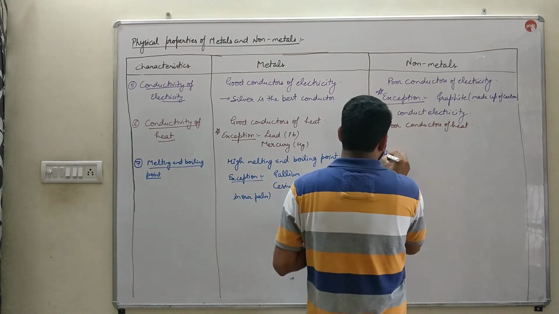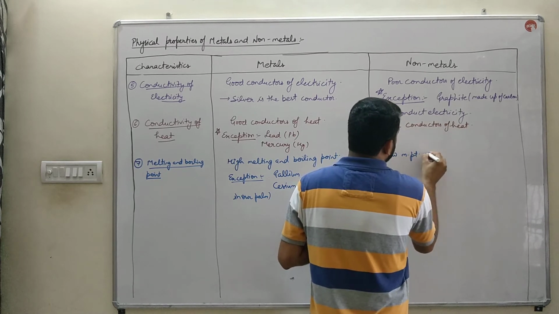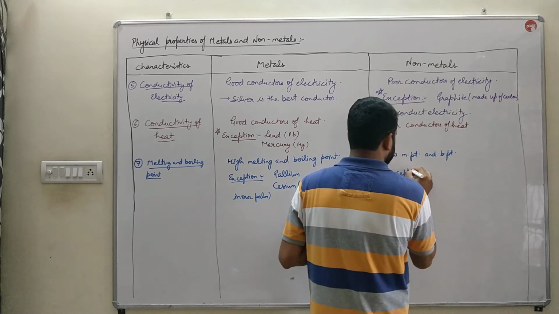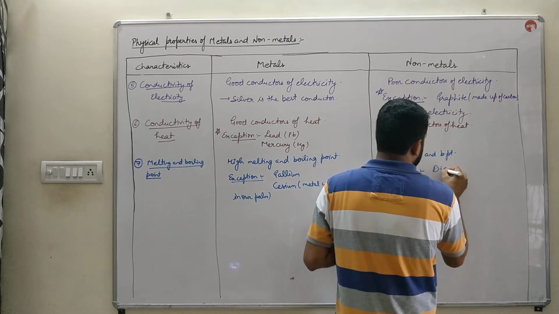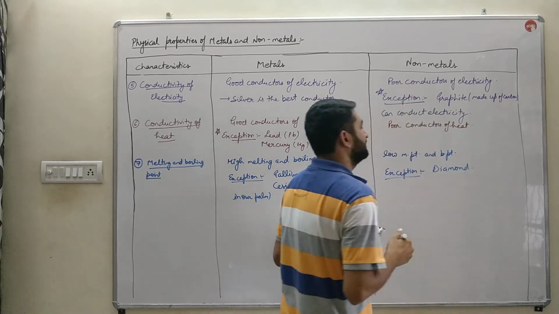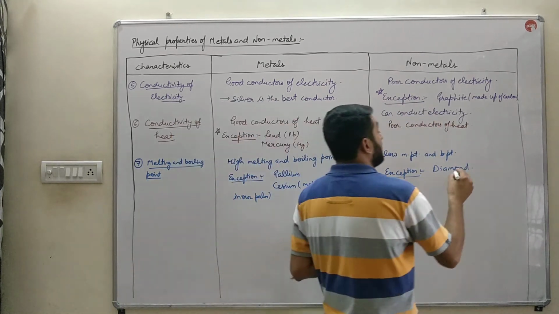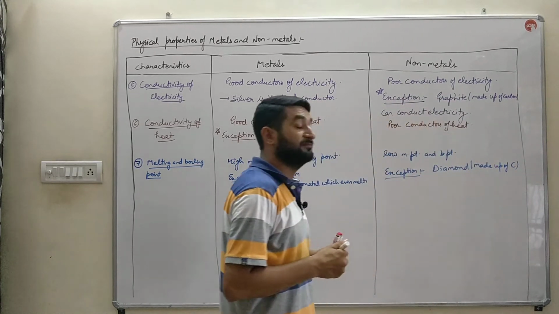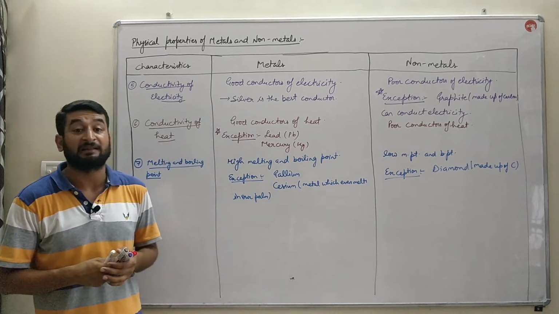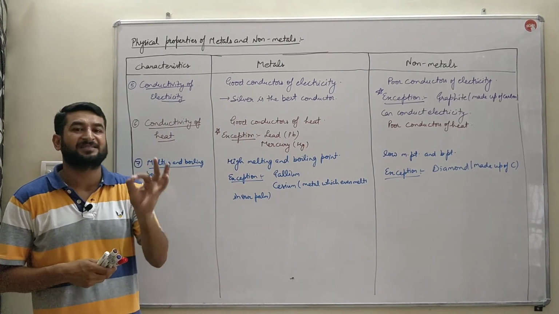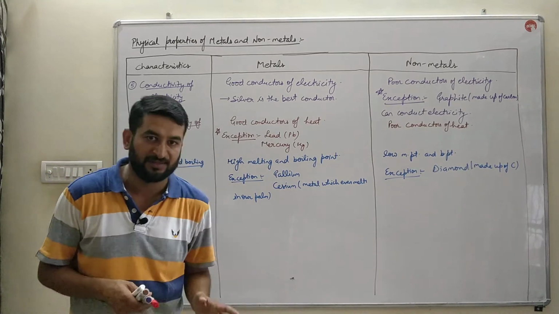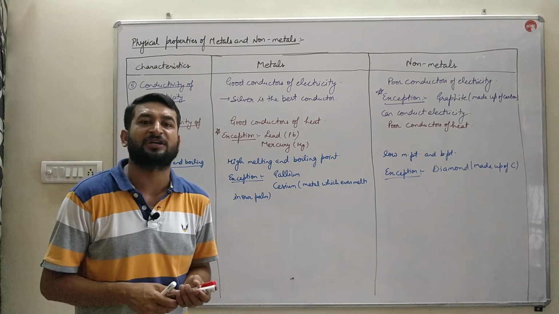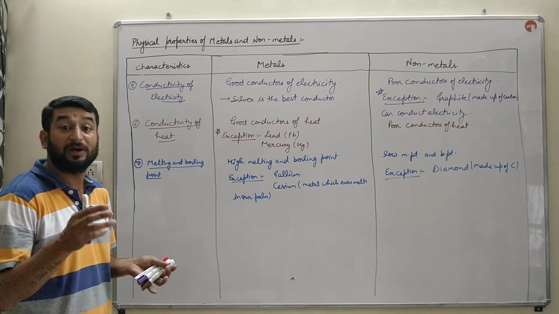Whereas non-metals have low melting point and low boiling point. Except diamond. Diamond is also made up of carbon, as graphite is. But diamond does not conduct electricity. Diamond is the hardest natural known substance on the earth, and its melting point is quite high. Its melting point is approximately 3500 degrees Celsius. So it has quite a high melting and boiling point.